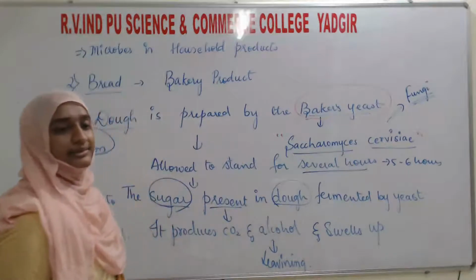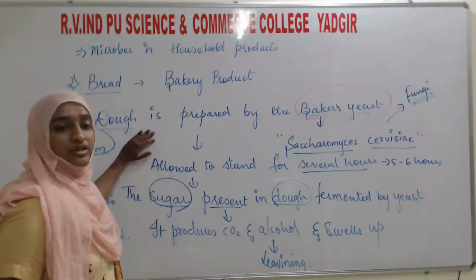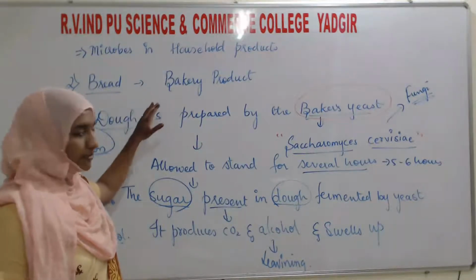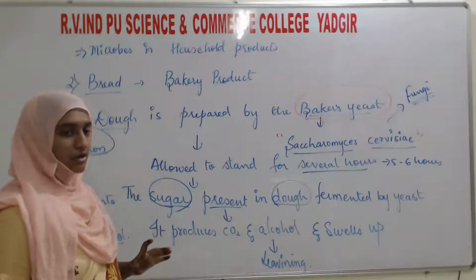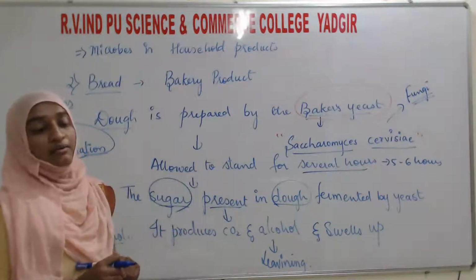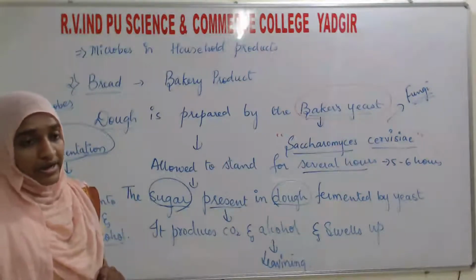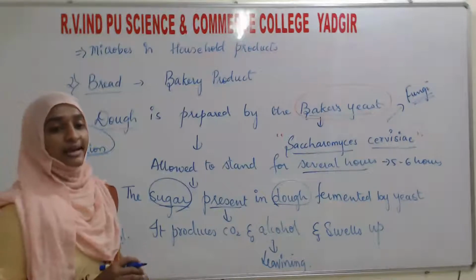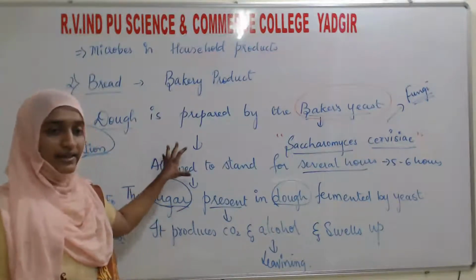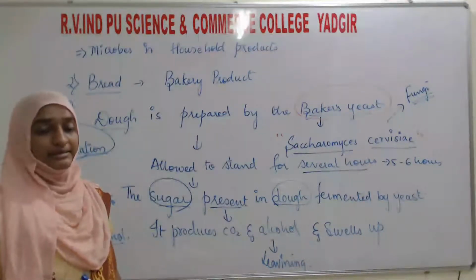What is it known as? It is known as leavening. See here, for the preparation of bread, which is a household bakery product. The microbe used here is a fungus, the species used in the preparation of bread dough, Saccharomyces cerevisiae, which is commonly available as baker's yeast powder.